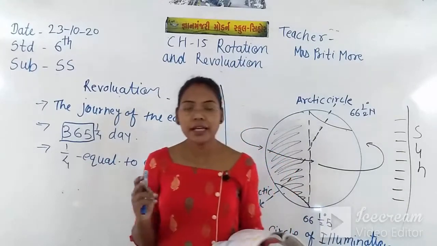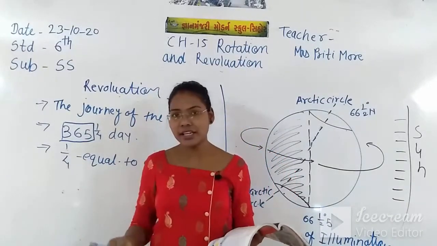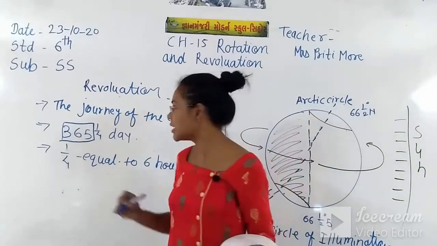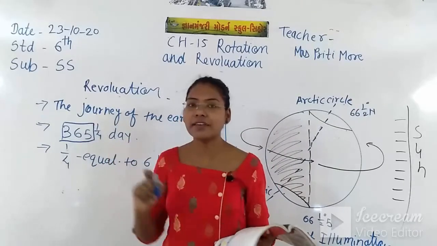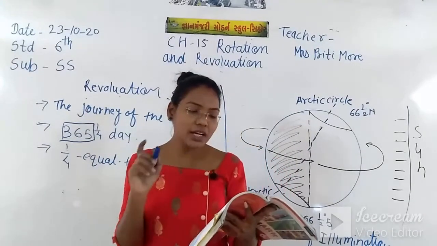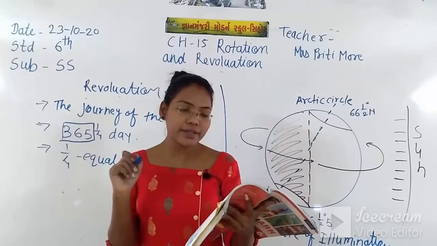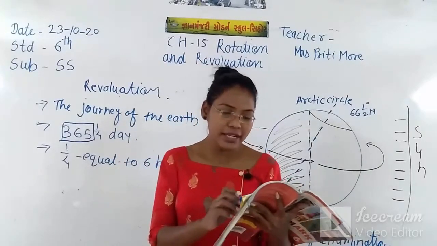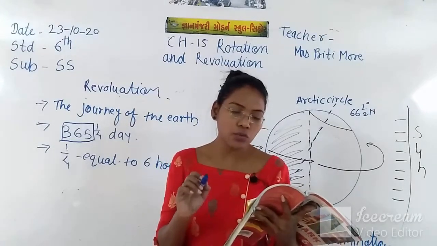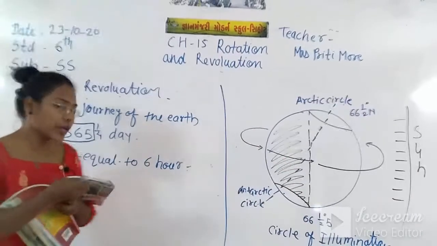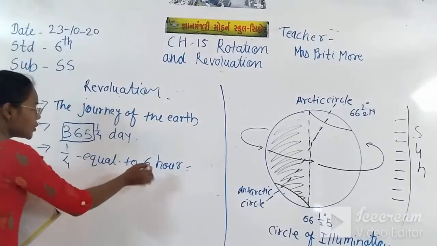If any question in GK asks how many days are there in 1 year, we say there are 365 days in 1 year. But the other 1/4 days of 4 consecutive years is added to make 1 full day. Now this 1/4 is equal to 6 hours.